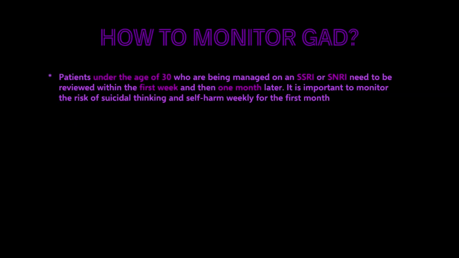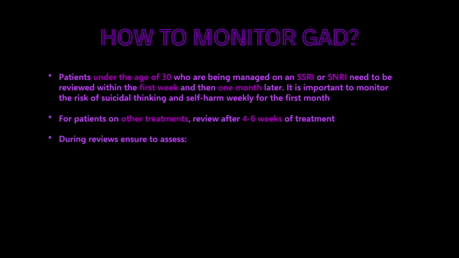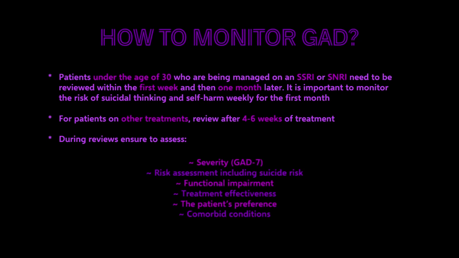How do we monitor GAD? Patients under 30 years old who are on SSRIs or SNRIs need to be reviewed within the first week and then 1 month later. Suicidal ideation is an important factor to consider during reviews. For patients on other treatments, review after 4 to 6 weeks of treatment. During reviews, ensure to assess severity, risk assessment including suicide risk, functional impairment, treatment effectiveness, the patient's treatment preference, comorbid conditions.